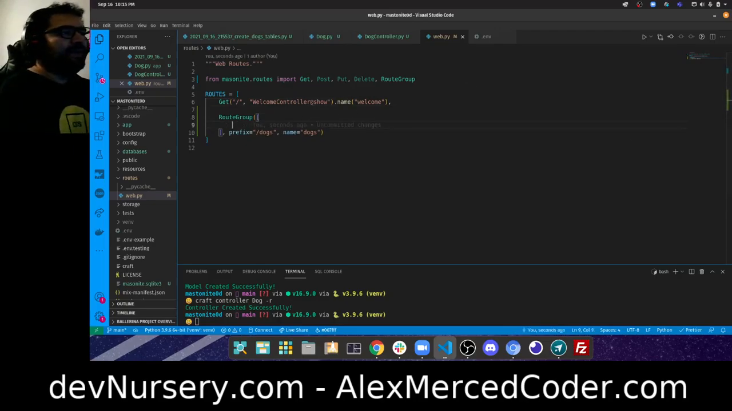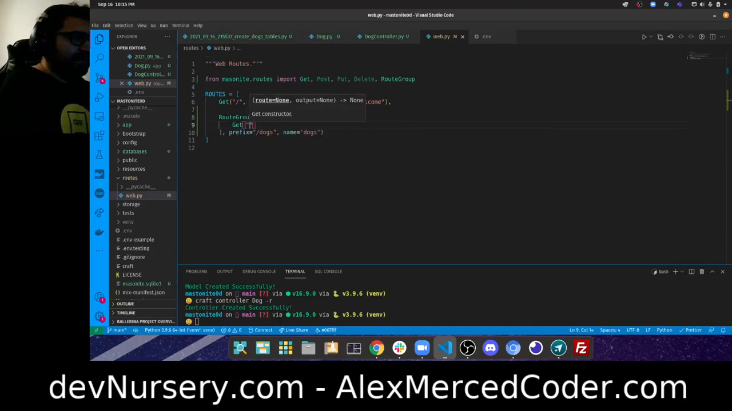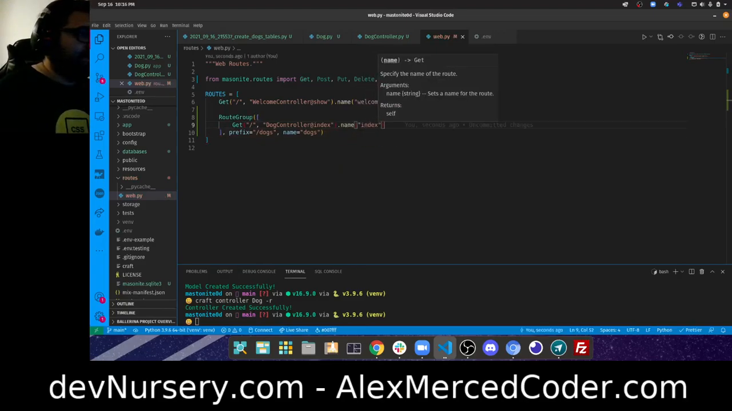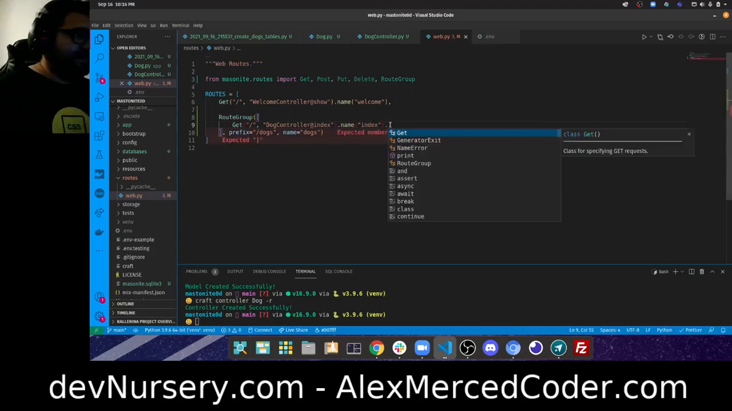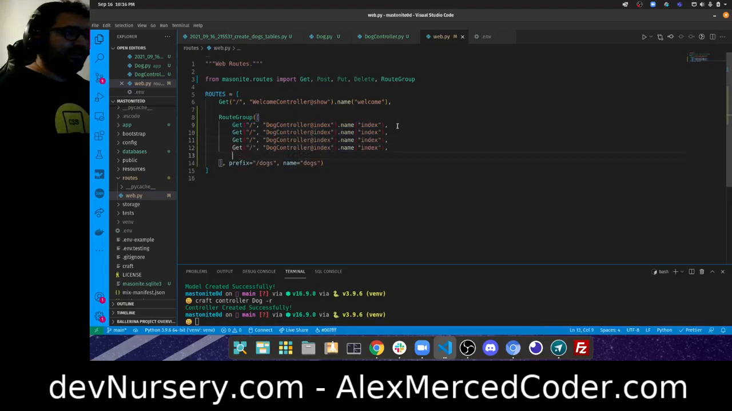Okay, so here we go. Let me start making these routes. So first we'll do the index route. So get, and then we have to specify the route. So that's just going to be /, and that's going to be for dog controller at index. And then it's dot name. If you give it a name, we don't have to, but might as well. And again, there's going to be 5 of these all together. So just to simplify this process, I will copy this 5 times and just alter them as needed. Okay, so next I want to do show.